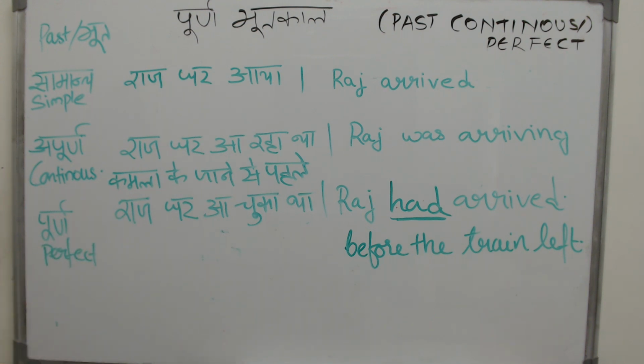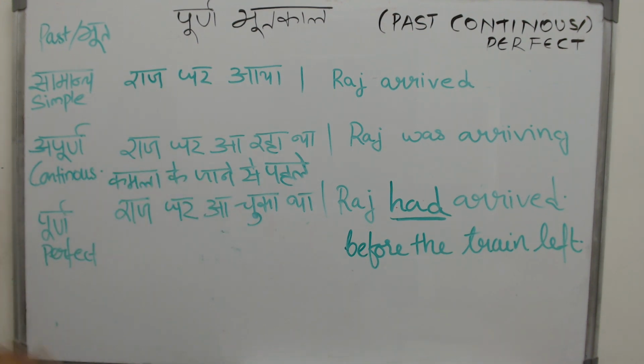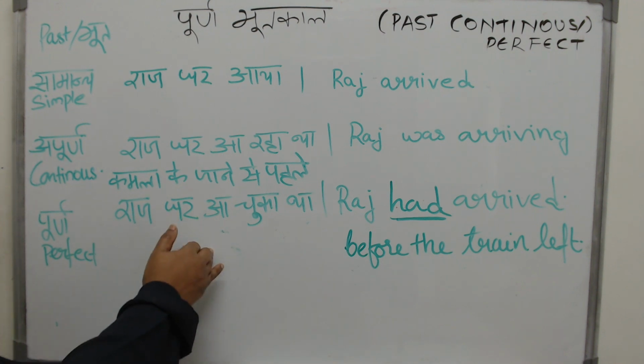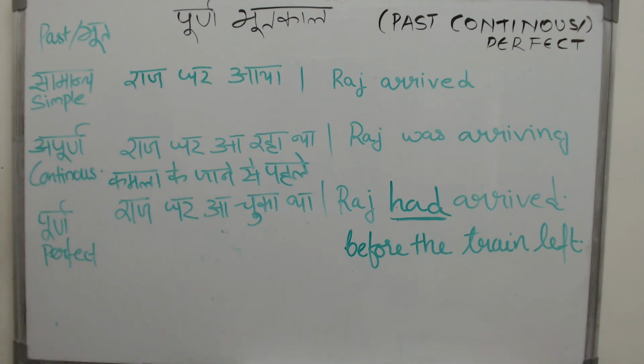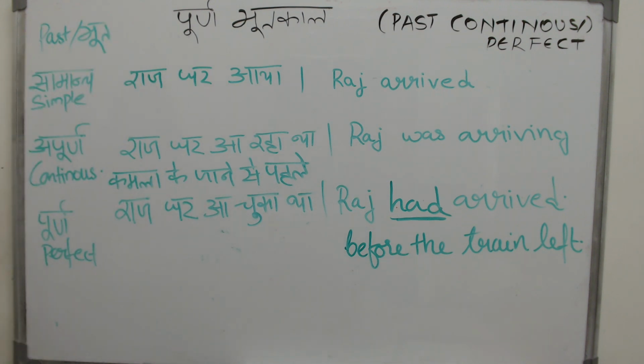That is good news. Now look at this sentence. Raj ghar aa chuka tha is right. It is literally correct. But grammatically, if I tell you Raj ghar aa chuka tha, you will ask me, then what? Is there anything else you want to add? Then I will tell you, Kamala ke jaane se pehle. Before Kamala left the house, Raju ghar aa chuka tha. So Raj and Kamala could meet each other. So these are a sequence of events which have a connection to each other. That is what the perfect tense is about.